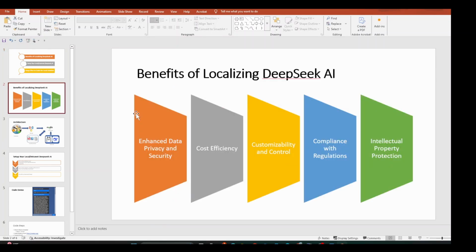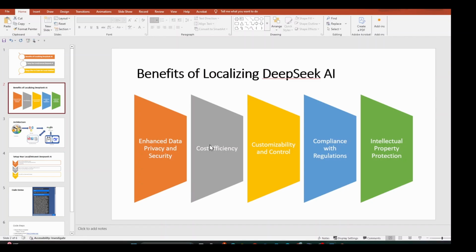Here are five basic aspects of localization. The first one is data privacy and security. One of the biggest risks in using a cloud-hosted AI model is that sensitive data has to be sent externally for processing. This opens potential attack vectors and privacy concerns.